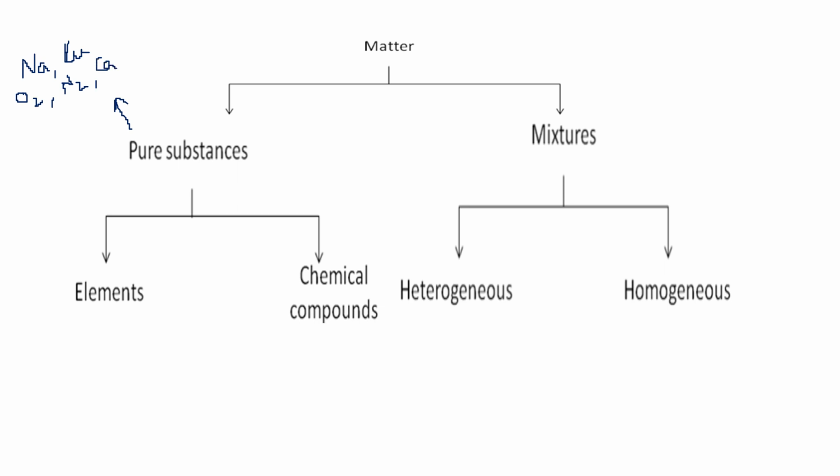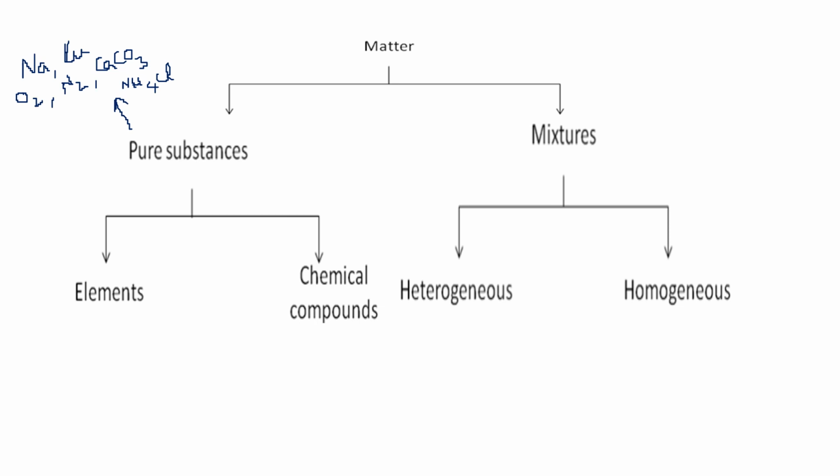Or you take CaCO3, calcium carbonate. That is also a pure substance because it is made up of all CaCO3 units. Or you take ammonium chloride. That is also made up of all ammonium chloride molecules. A group of similar type of atoms, we can call it a pure substance.